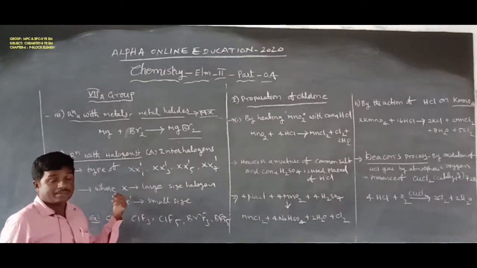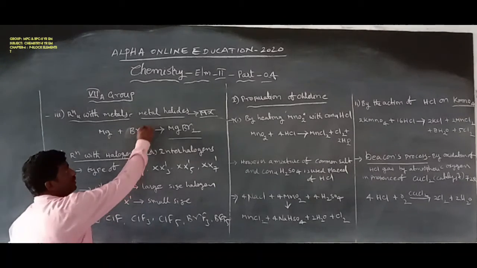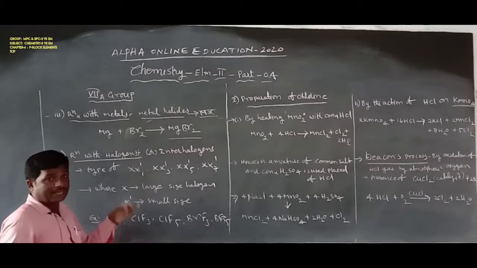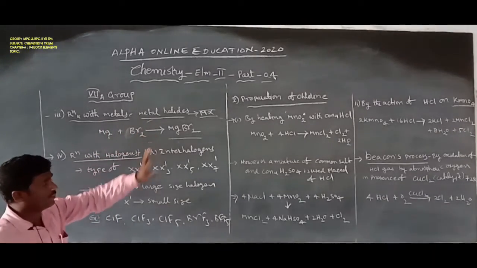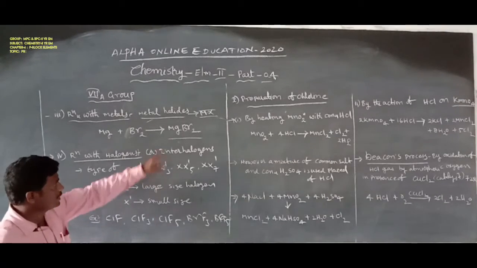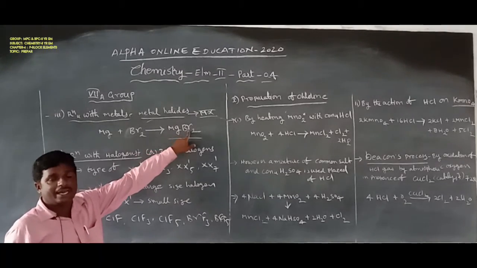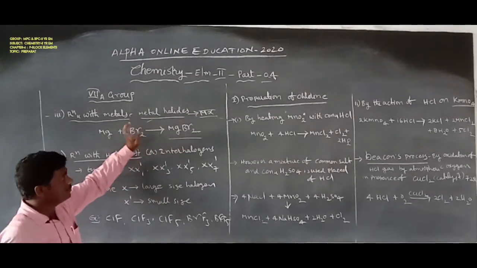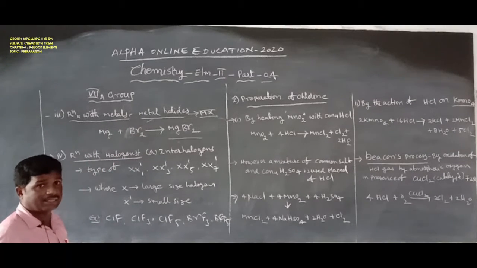Metals combine with halogen elements to form metal halides. For example, magnesium combines with bromine to form magnesium bromide, MgBr2. Magnesium is the cation and bromine is the anion. Magnesium bromide is a metal bromide.